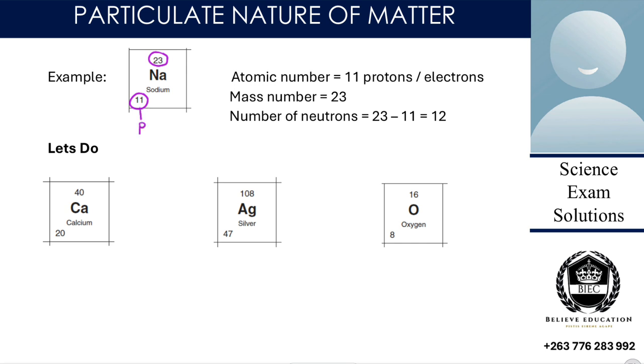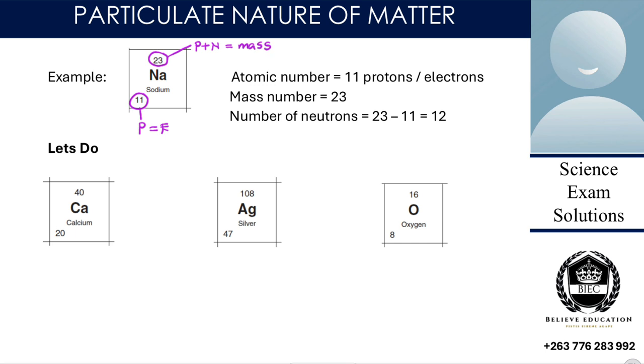The proton number, which is equal to the number of what? Electrons. Then the one on top represents what? The number of protons plus neutrons. So protons plus neutrons is equal to the mass. Is that okay?